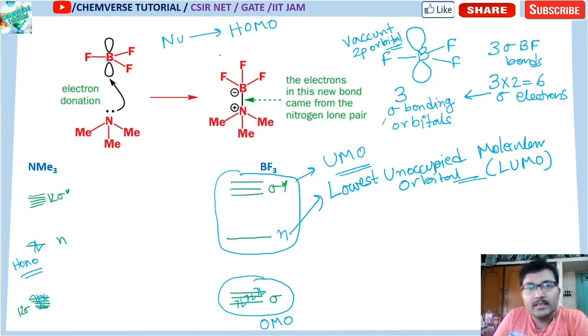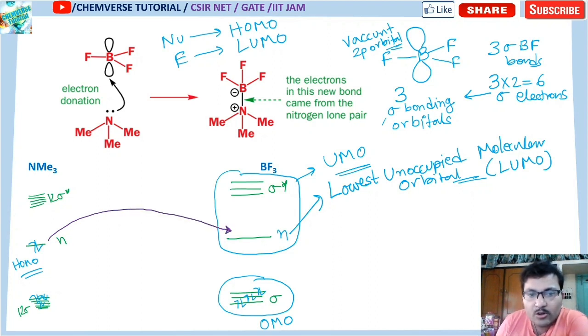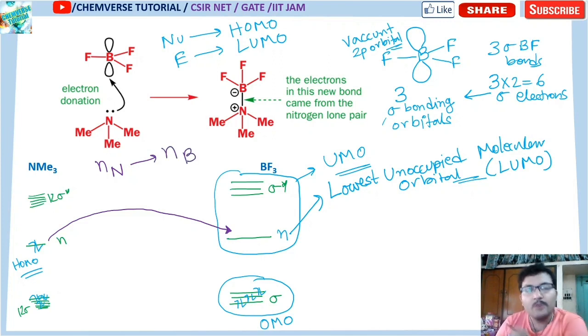In my previous class I have already said that any nucleophile will donate electron from its HOMO, and an electrophile will accept electron in its LUMO. So nucleophile donates from HOMO, electrophile accepts at LUMO. So from where to where will the transition occur? If I draw the electronic transition, it will be from the non-bonding of NMe3 to the non-bonding of your BF3. This is the HOMO to LUMO transition. The electronic transition is from non-bonding nitrogen of NMe3 to the non-bonding boron of BF3. This is the transition of electron.